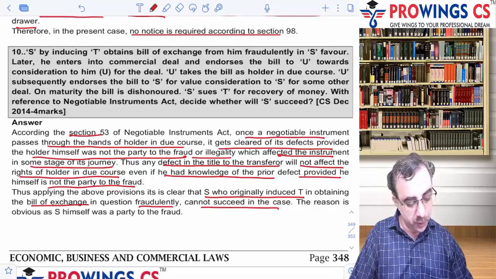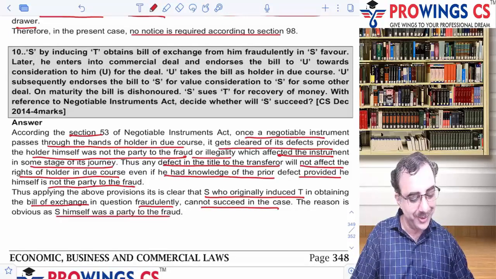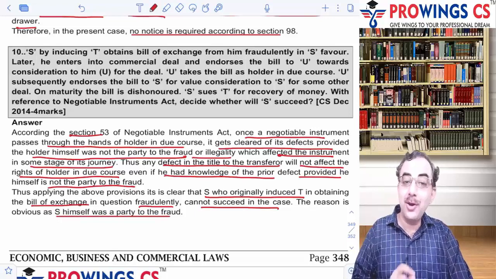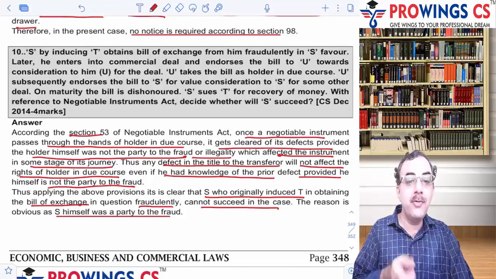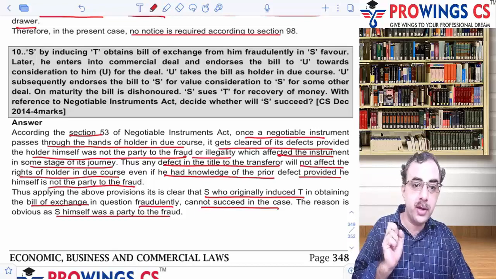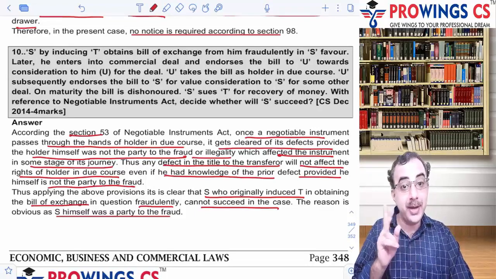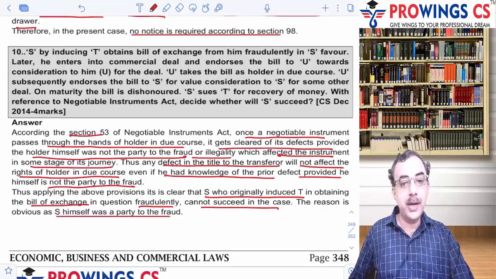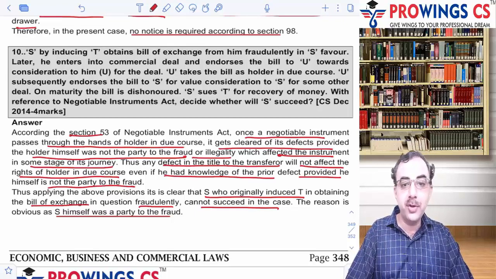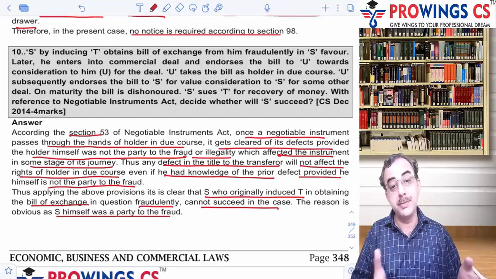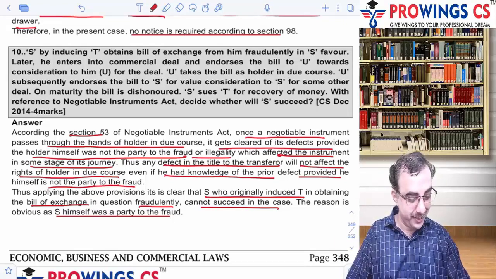The reason is obvious. S himself was a party to the fraud. S is not the holder in due course without being a party to the fraud. Okay, he was a party to the fraud. हाँ, you recover करता तो things would have been different. फिर हम title वाला question उठाते. बट यहाँ पे टाइटल का क्वेश्चन ही नहीं था, यहाँ पे क्वेश्चन ये था जो रिकवरी कर रहा है वो खुद पार्टी टू द फ्रॉड है कि नहीं, और अपना आंसर है यस, ही इज हिमसेल्फ अ पार्टी टू द फ्रॉड.